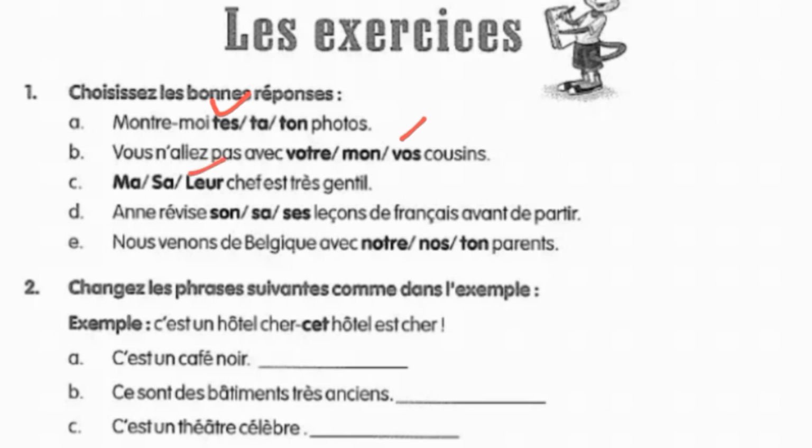And the D part is Anne révise dash leçon de français avant de partir. So here we can see that leçon is plural. So that's why we are going to take say over here. Then in the last part you can see that parent is plural, s is added at the end. So here we are going to take no.